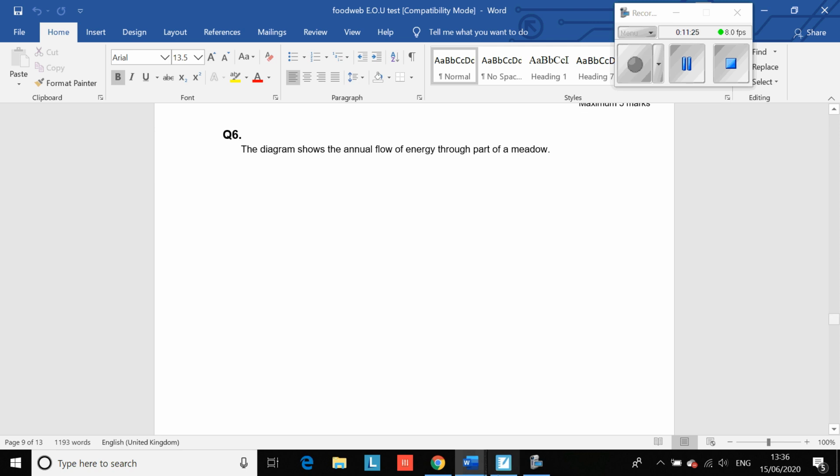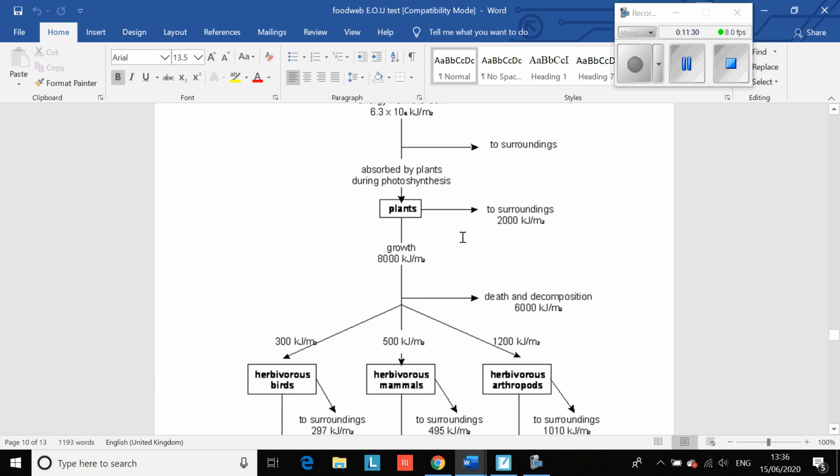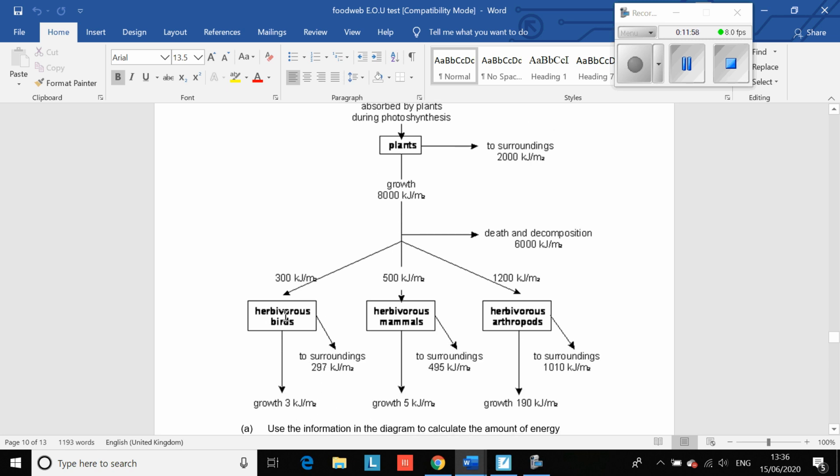The diagram shows the annual flow of energy through part of a meadow. So this one was quite tricky. So this is the amount of energy, 6.3 times 10 to the kilojoules per meter squared. So a lot of energy, absorbed by plants during photosynthesis. Some is lost to the surroundings, doesn't all go to plants. And then plants, they give out some energy to the surroundings. But of that amount of energy, 8,000 goes forward, 300 goes to herbivorous birds, herbivorous animals, and herbivorous arthropods. So that's birds, mammals, and basically insects.